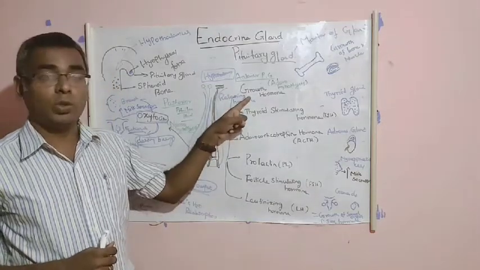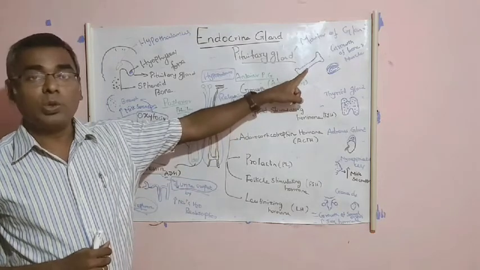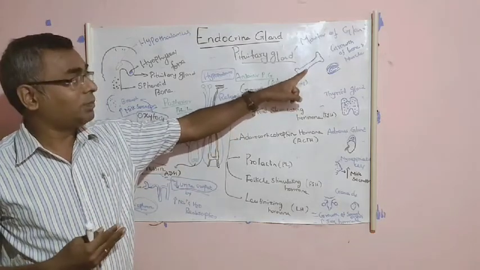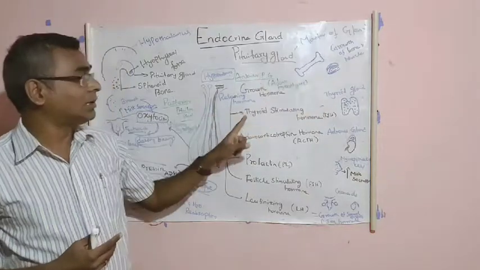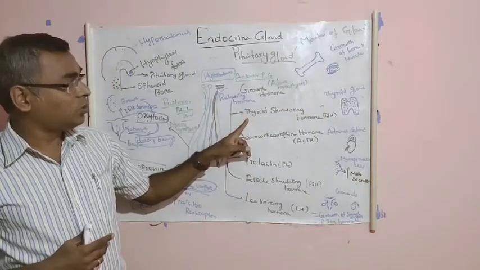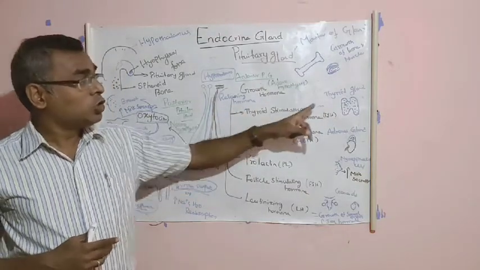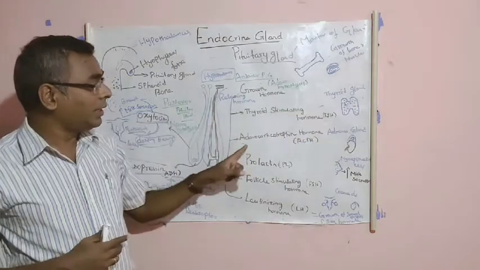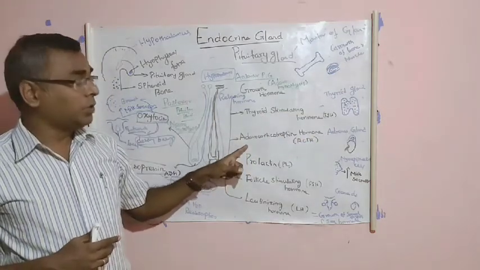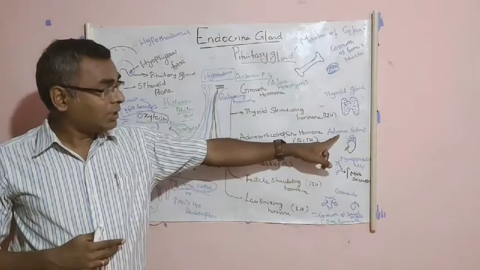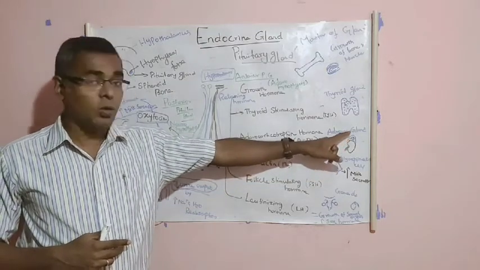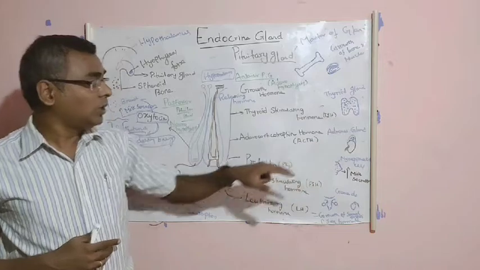The first one is the growth hormone. It is essential for the growth of our body cells, particularly bones and muscles. The second one is the thyroid stimulating hormone. This hormone stimulates the growth and release of the thyroid hormone. The third one is the adrenocorticotrophic hormone. It acts on the adrenal glands present over the kidney and stimulates the growth of the adrenal gland.